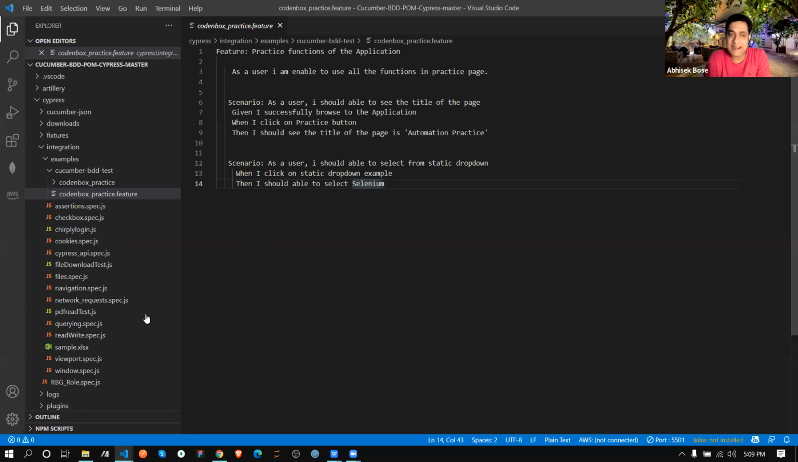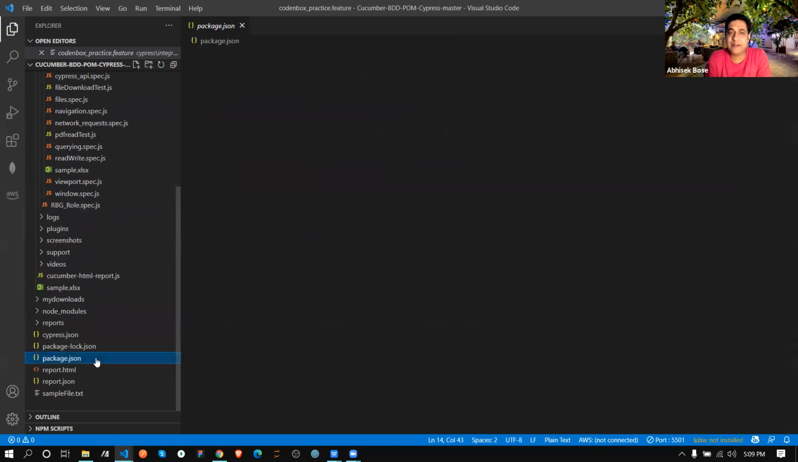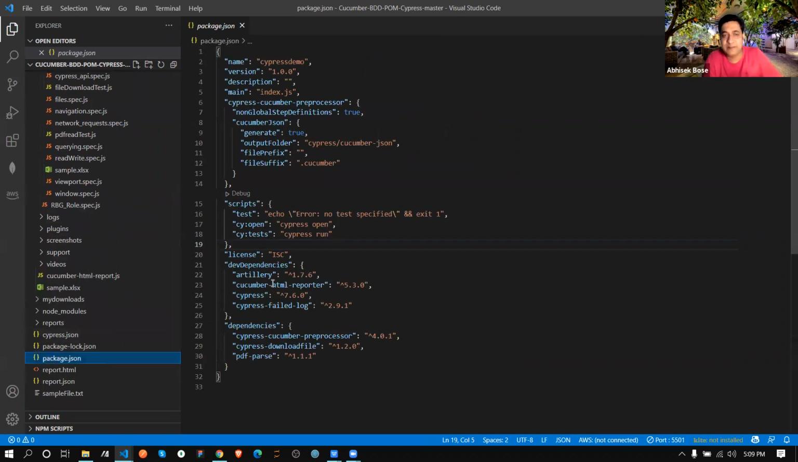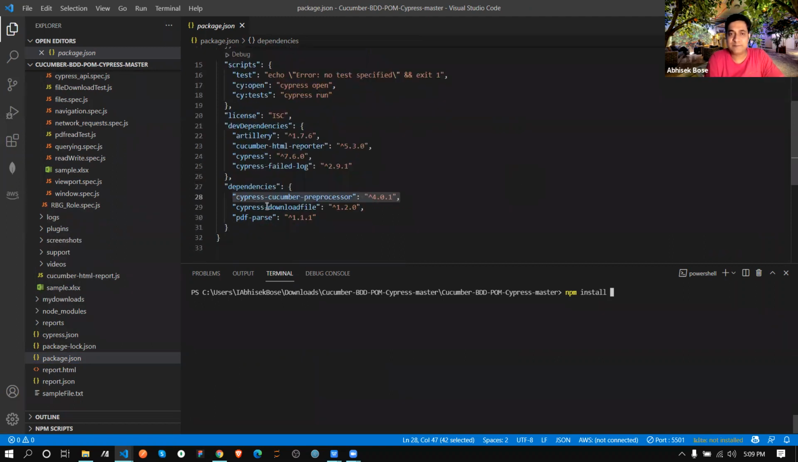So for that, we need to install the Cypress Cucumber preprocessor, the same way we install other packages. This is very simple and we already know it. You just write npm install, then this name. Suppose I'm copying this name, so you have to paste this name.